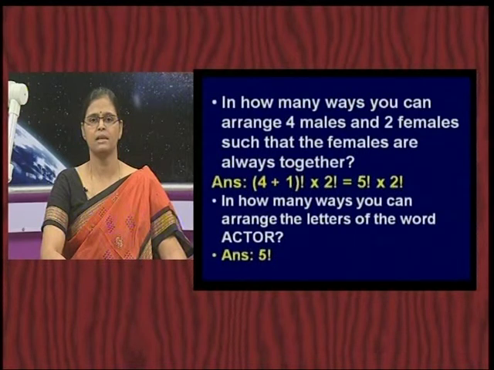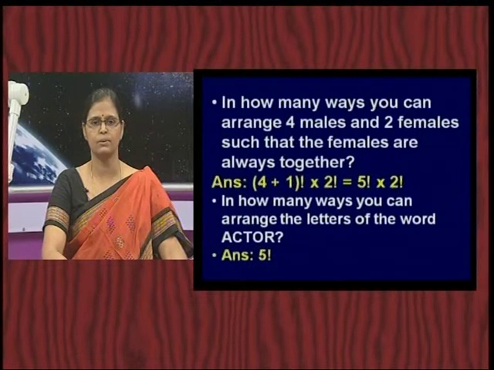First female can come to the left, second female to the right, or first female in the right, second female in the left. Therefore, for that single position, these 2 female can arrange themselves in 2 ways. So, what total are we getting? 5 factorial into 2 factorial.